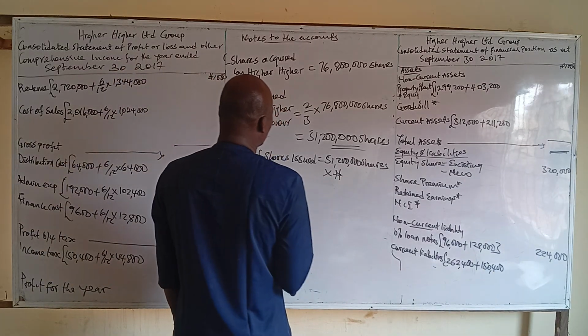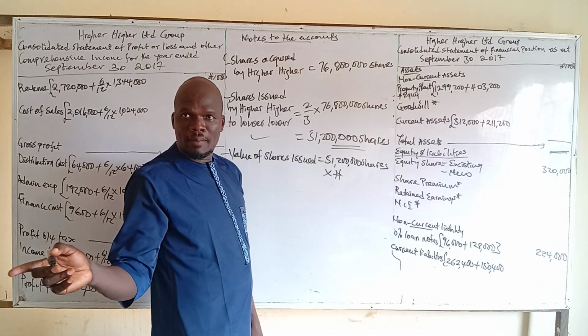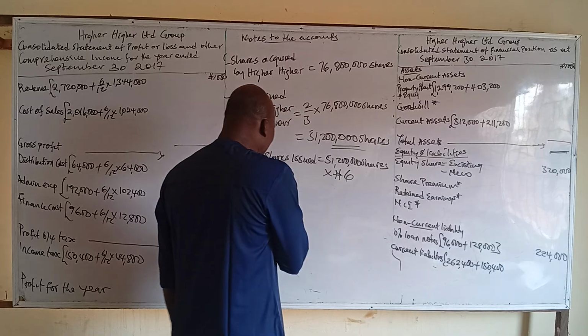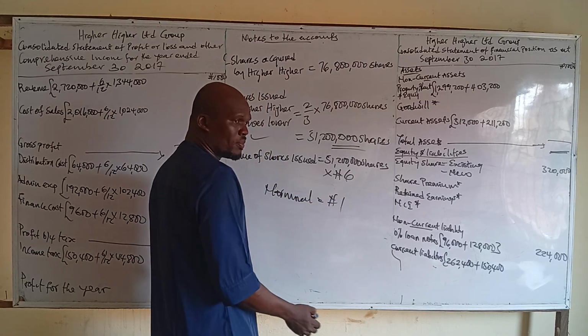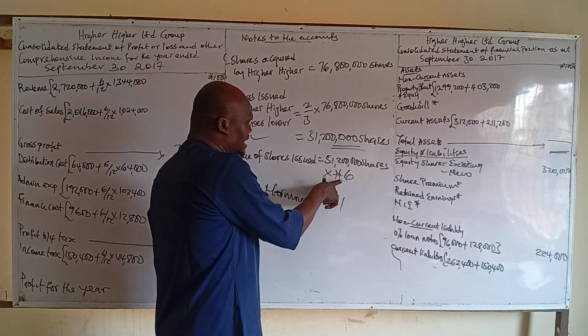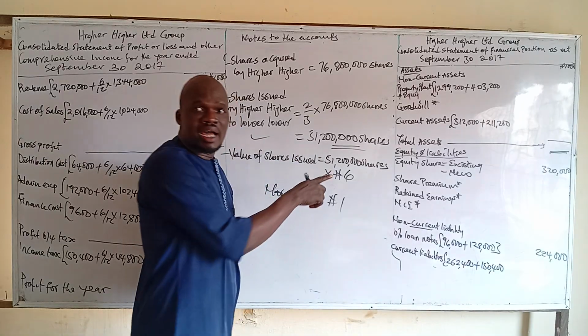And what's the market price? Is the market price the same thing as the nominal price? What's the market price? 6 naira. So the 6 naira is higher than the nominal. Don't forget that the nominal price is 1 naira. Abi? So it is the market price. We use market price to value the shares. Abi?